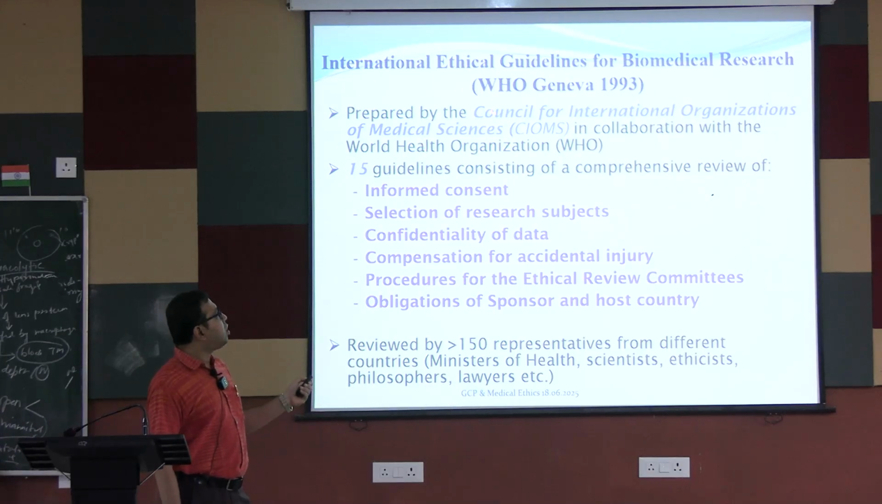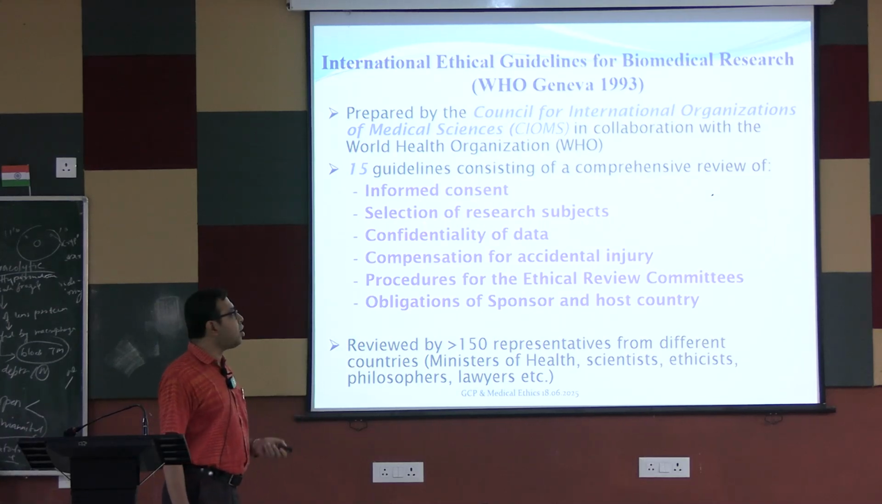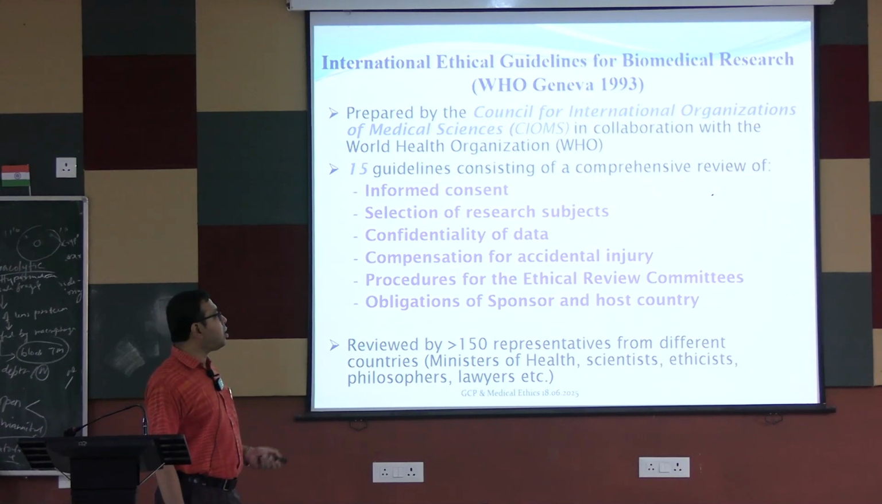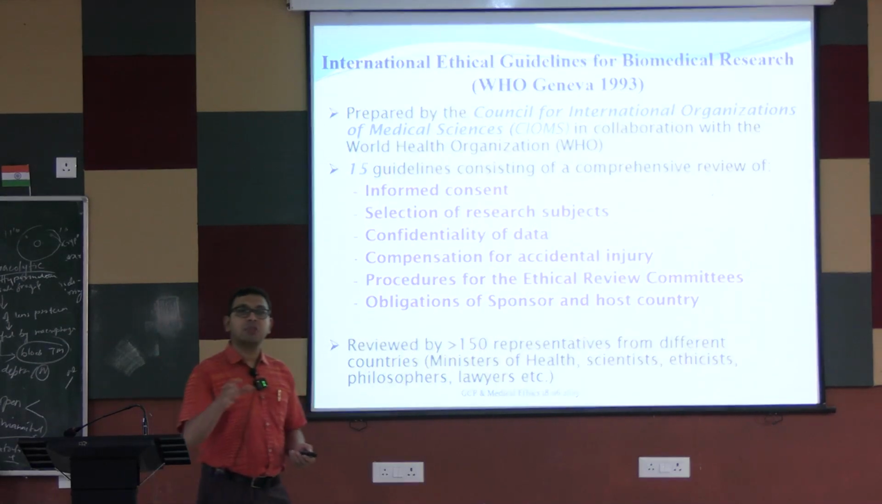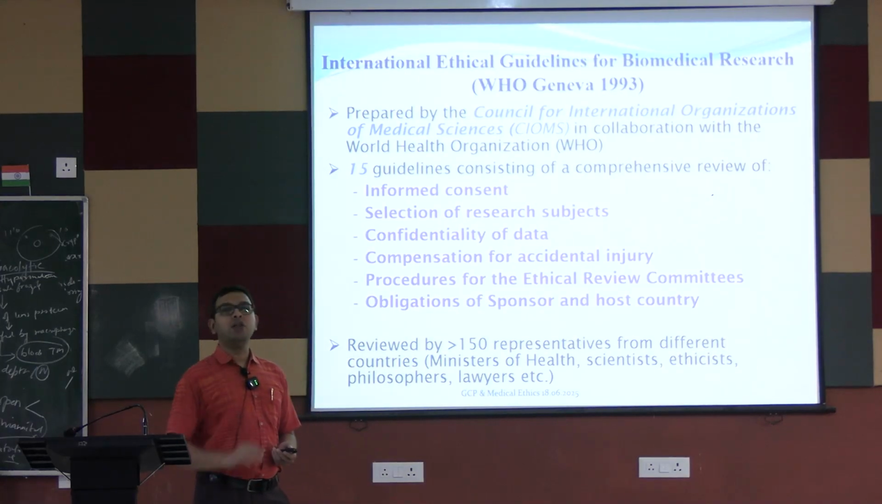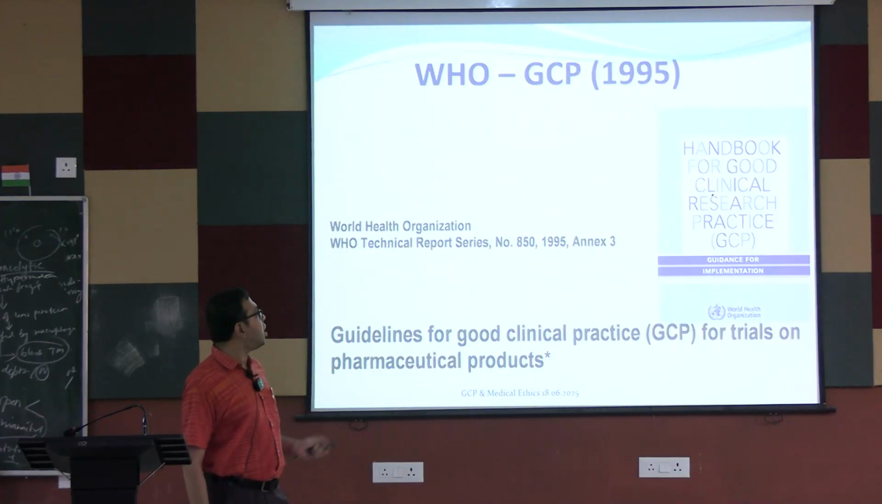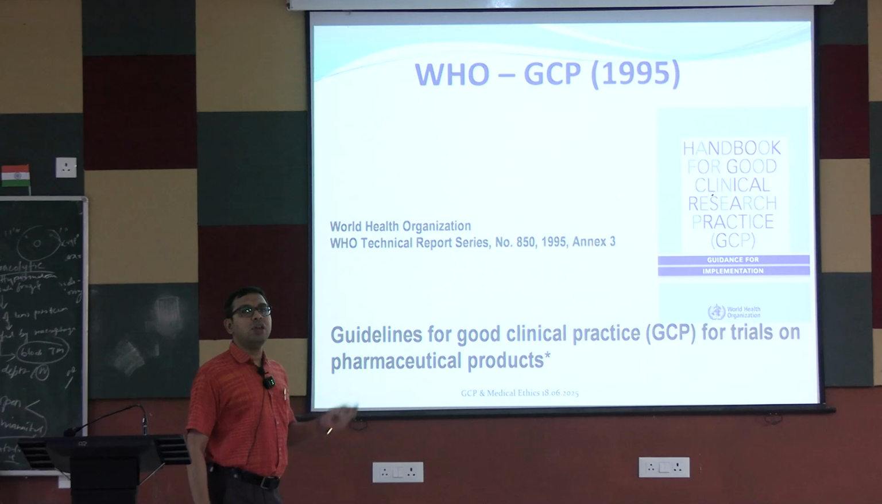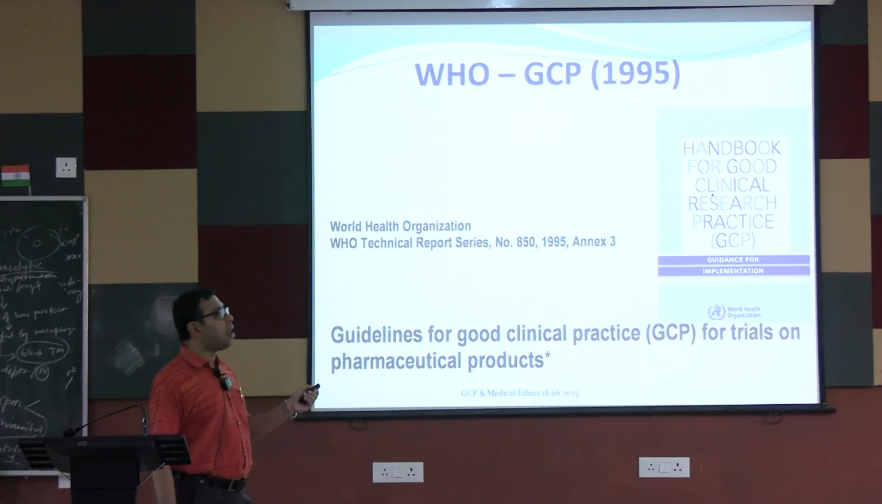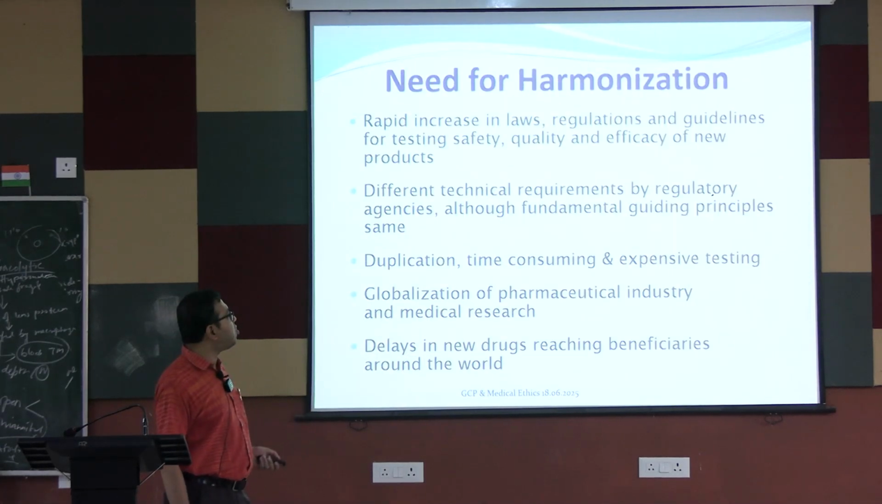Okay. So then comes the WHO in 1993. Informed consent, selection of research subjects, confidentiality of the data, compensation for accidental injury, the ethical review committee and its importance, and obligations of the sponsor are stressed by the WHO in 1993. Then comes the WHO GCP, Good Clinical Practice Guidelines, in 1995 by the WHO.